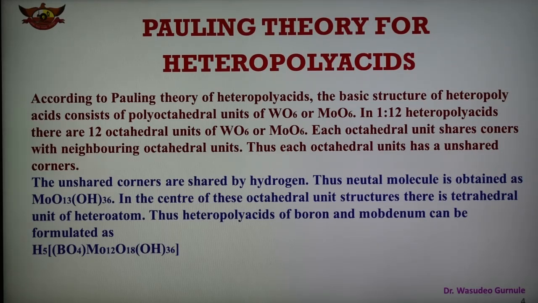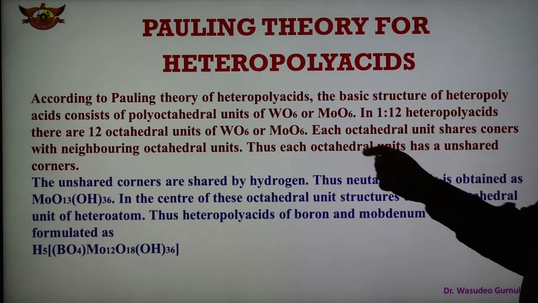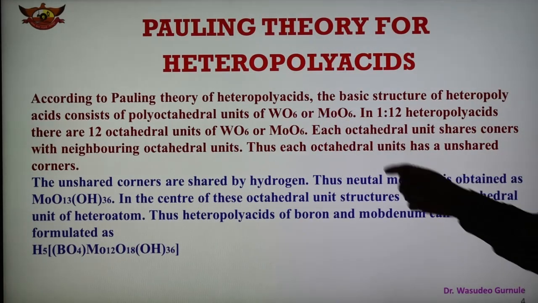In the case of Pauling's theory, we can explain the formation of heteropoly acids. As per this theory, the basic structure of the heteropoly acid consists of polyhedral, that is polyoctahedral units, WO6 or MoO6, in the ratio 1:12 heteropoly acid. So these are the octahedral units. This is the molybdenum and tungsten.